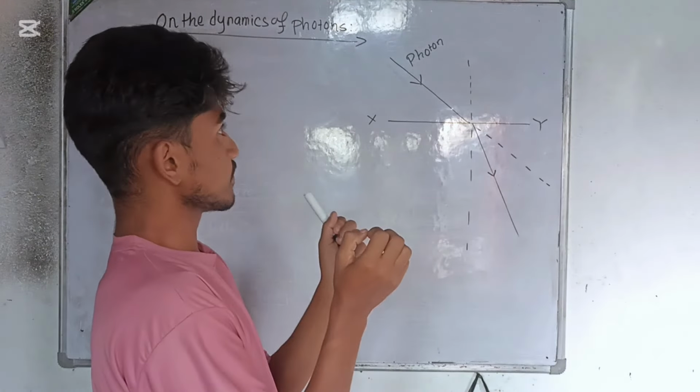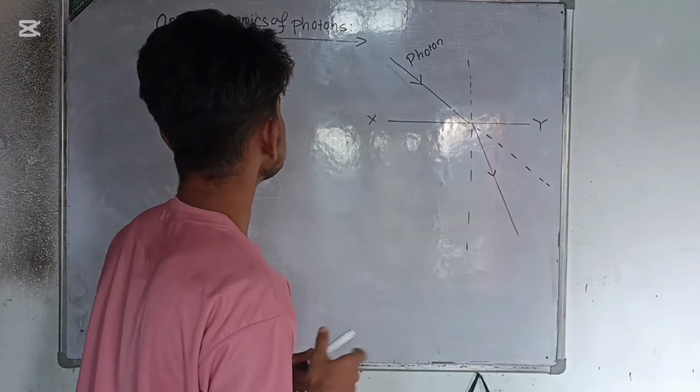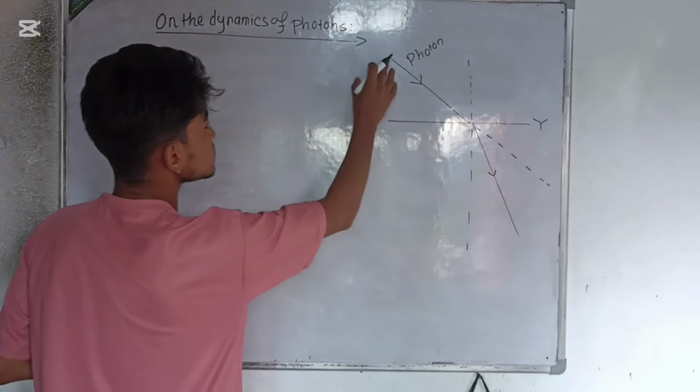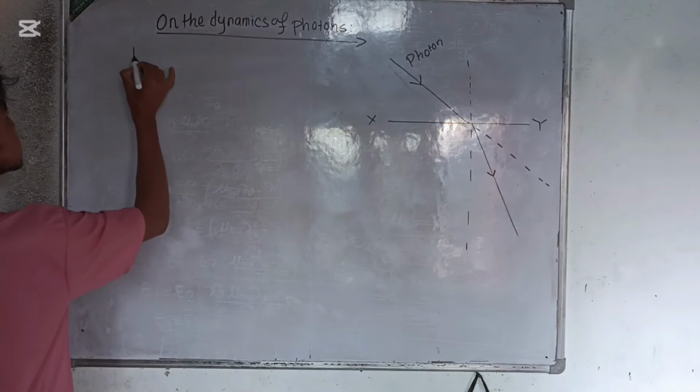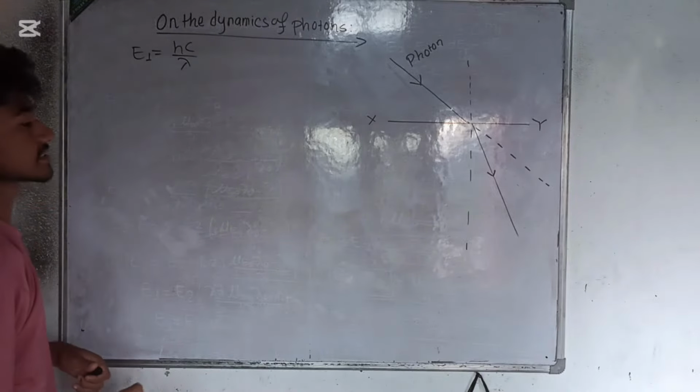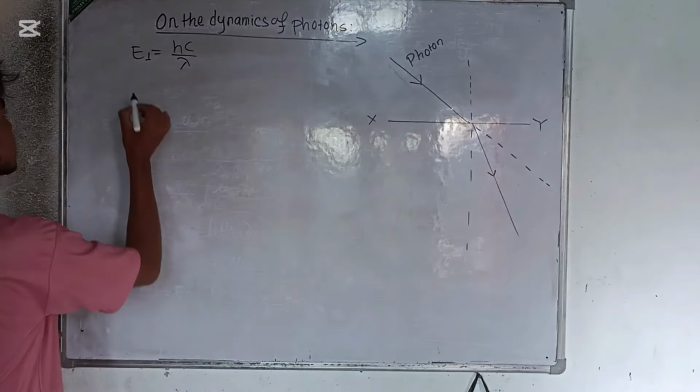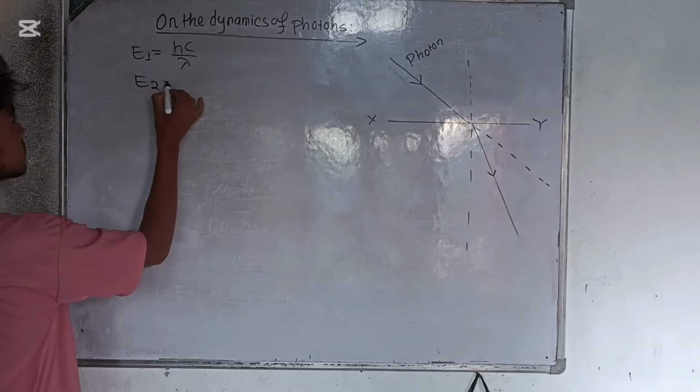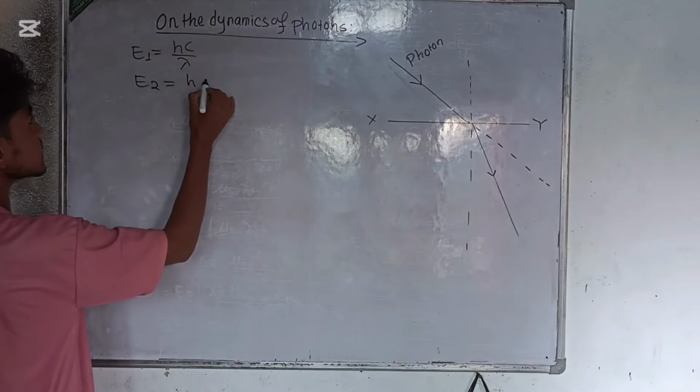One might think that the energy of the photon in this medium is E1, and it follows Planck's radiation law, E equals hc upon lambda. The energy in the second medium will correspondingly change due to the change in velocity.